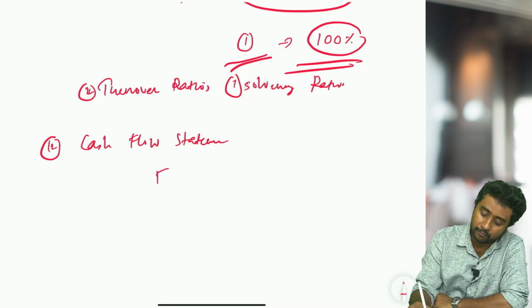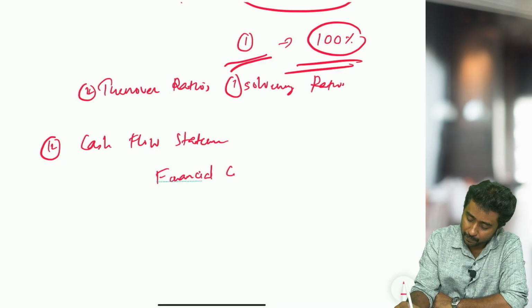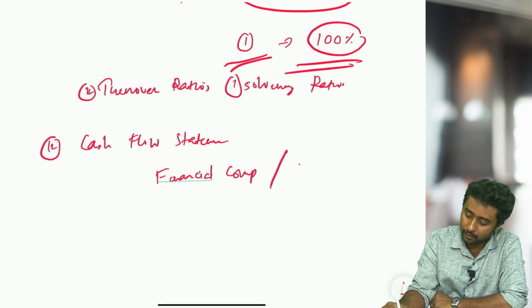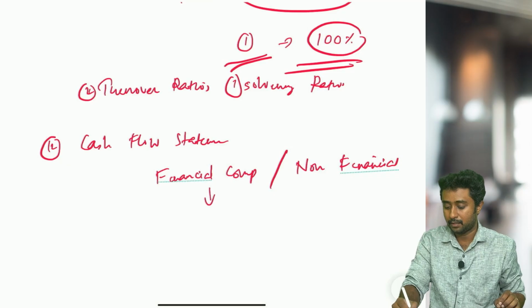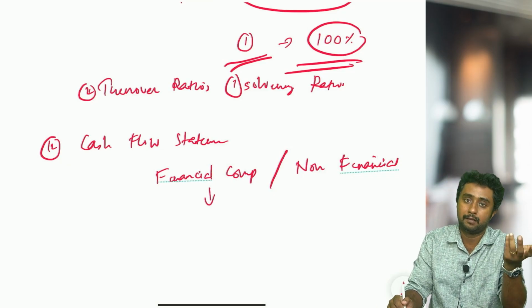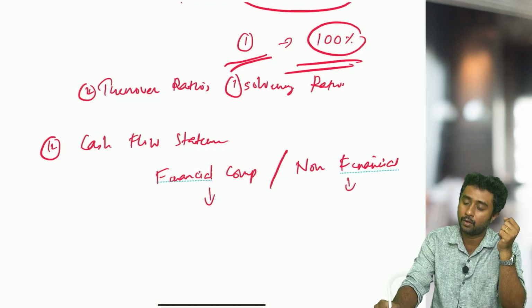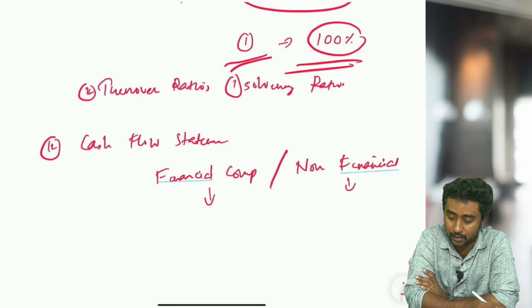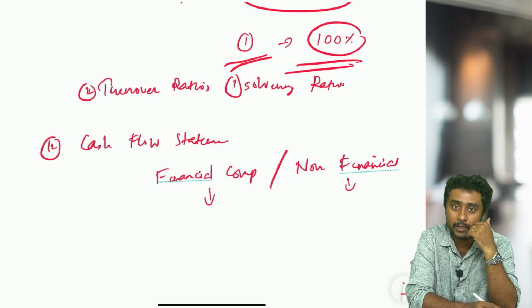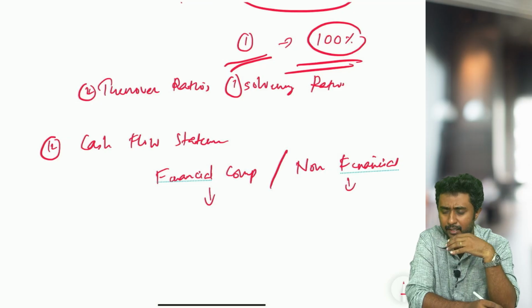Then the next thing is you have to identify the operating activities of financial companies and non-financial companies. So when you are studying, understand what a financial company is, what the operating activities of a financial company are, what the investing activities are, what the financing activities are. Similarly, for non-financial companies, what are the investing, operating and financing activities. Like that you have to learn. So all these topics you have to cover. All these are theory topics only.